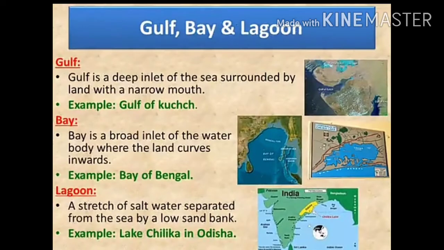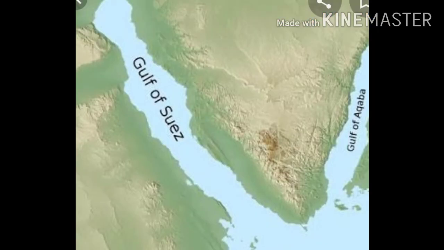Now we will learn about Gulf, Bay and Lagoon. Gulf is a deep inlet of the sea surrounded by land with a narrow mouth. So it has a narrow mouth and it is a deep inlet of the sea which is surrounded by land.